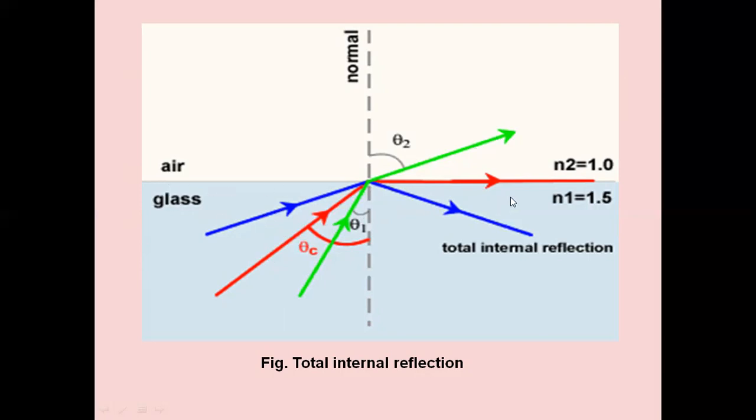We make use of glass fiber here. When an optical signal is applied to the glass, it will not go into the air when the angle of incidence of the light rays is more than the critical angle, so that the light passes through the glass core only.